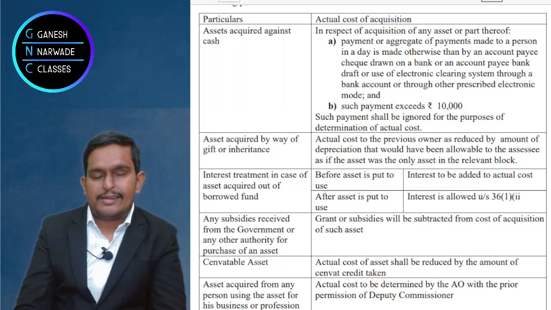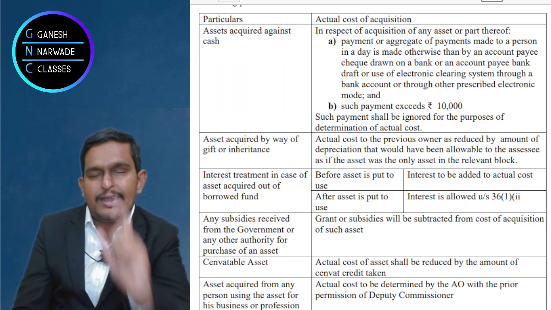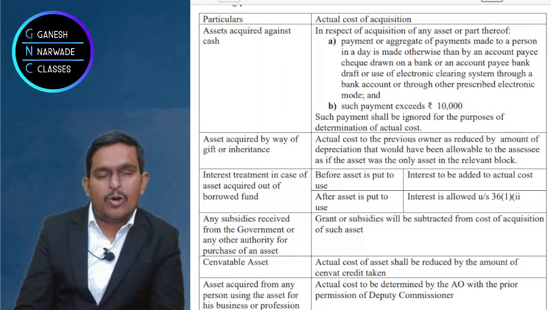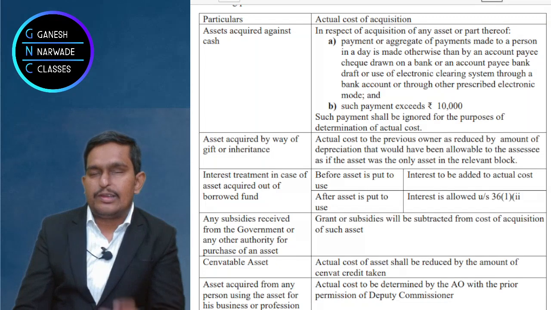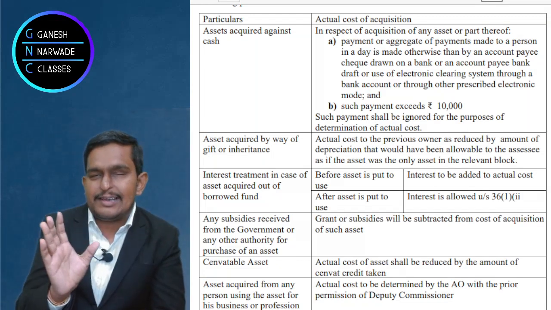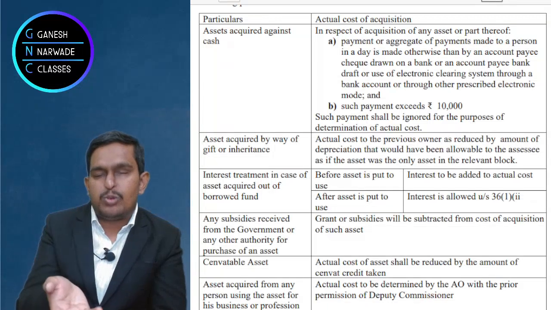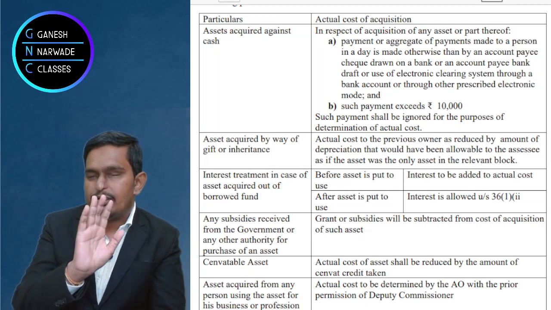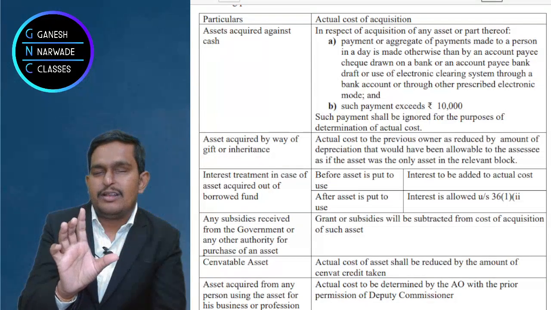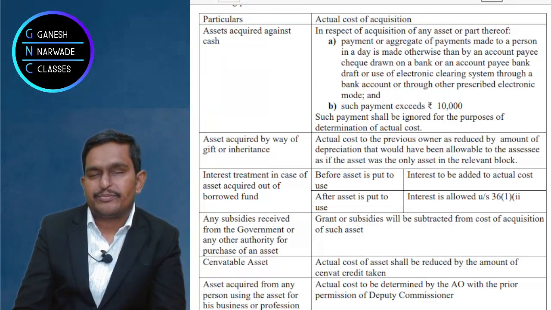So suppose the asset cost is 1 lakh, and 18% is GST. So will you show 1 lakh 18,000 as the cost? The answer is no. You will show only 1 lakh as the cost, because 18,000 you will get the credit again, right? You can deduct it when you pay output GST, right? So if credit is available, that cannot form part of the cost. That's how you should remember.